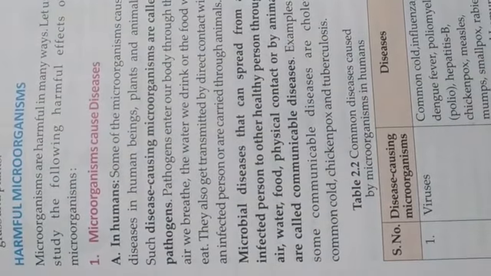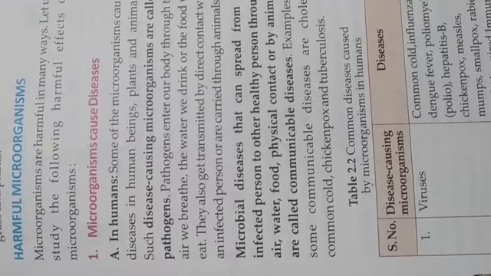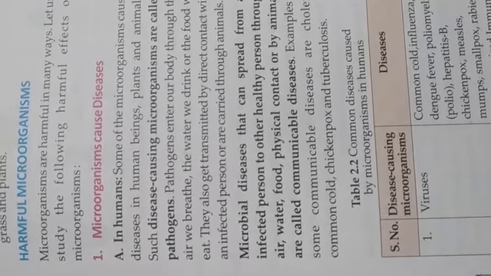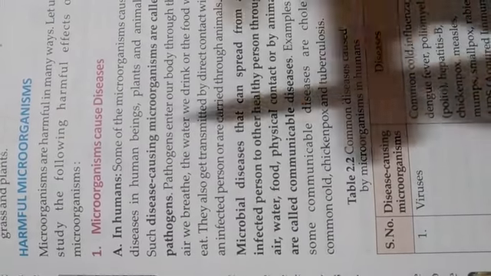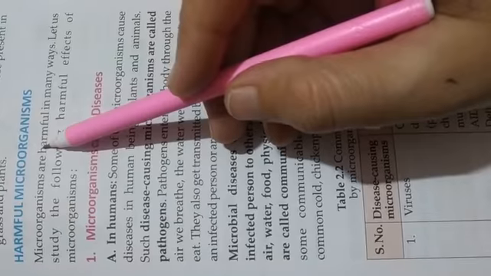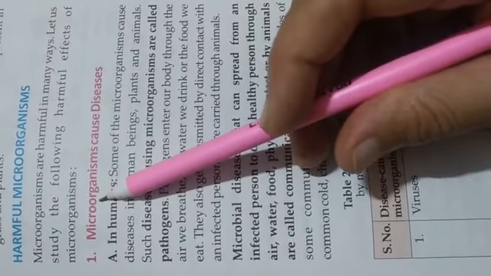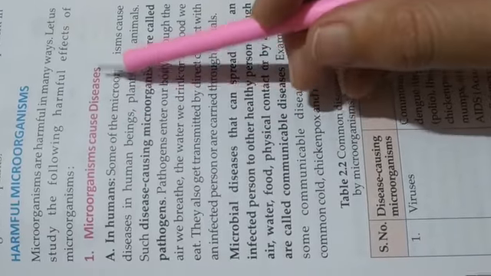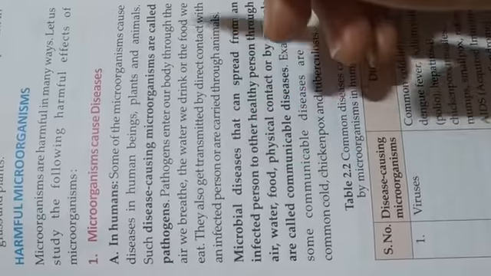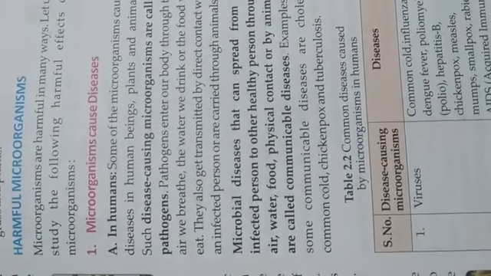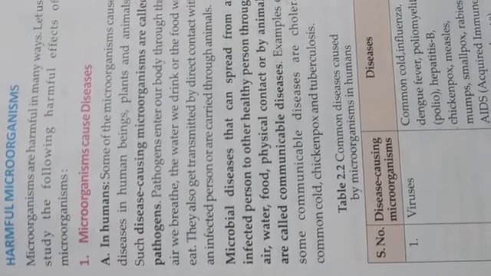In this chapter, first we have done the different groups of microorganisms, then the useful microorganisms, and now we are doing the harmful microorganisms. First, microorganisms cause disease. Microorganisms like bacteria and viruses are the cause of disease.